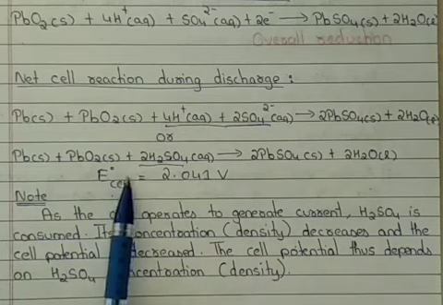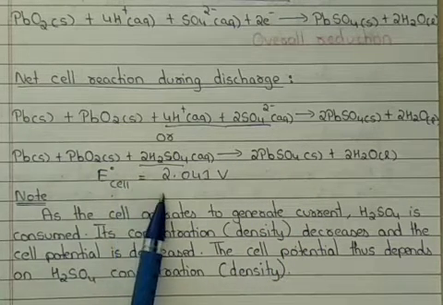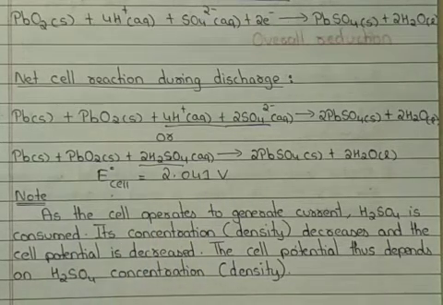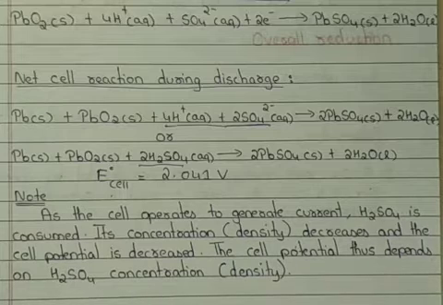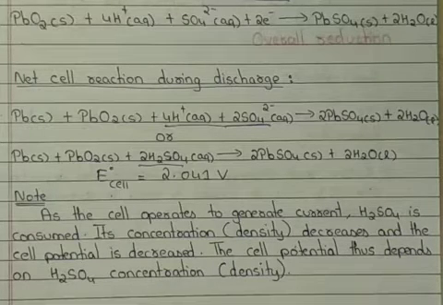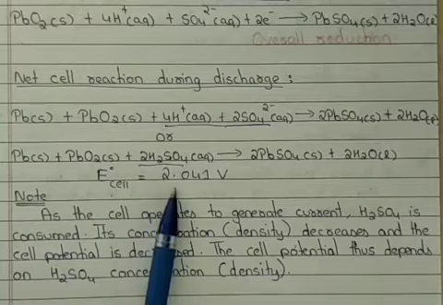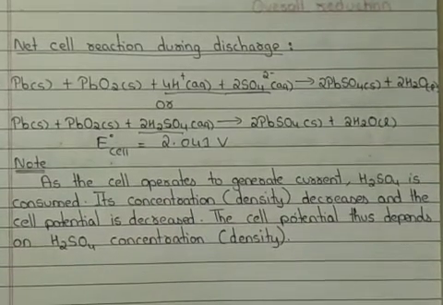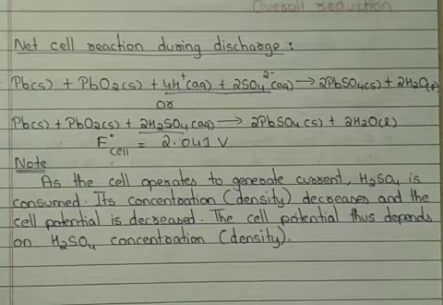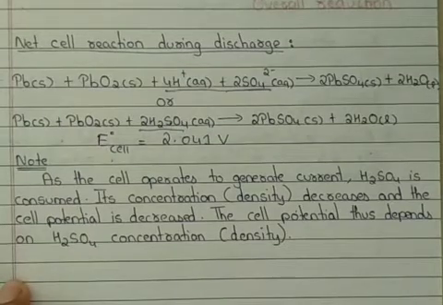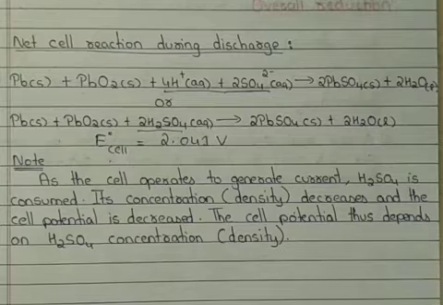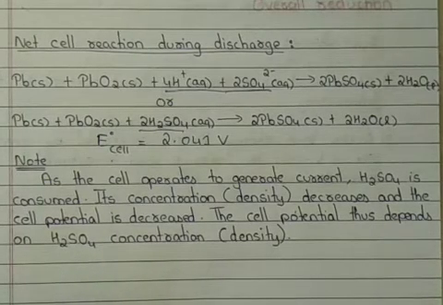Now the potential of the lead accumulator is 2.041 volt. This is the cell potential of one set of lead accumulator or lead storage battery. Now an important point which I said I would explain when talking about the working. While discussing construction, I mentioned that it is very important that the sulfuric acid we use is 38% and its density is 1.2 gram per ml.